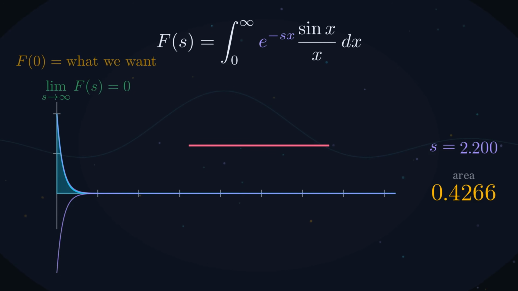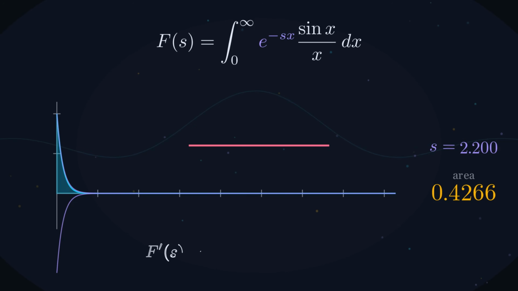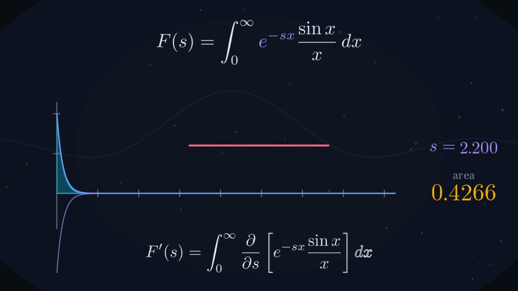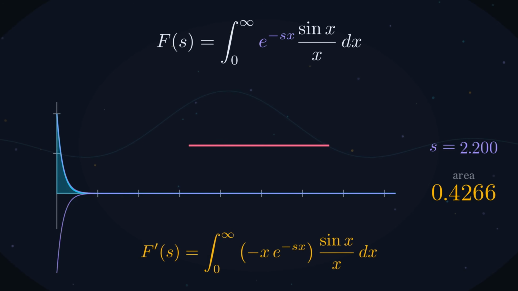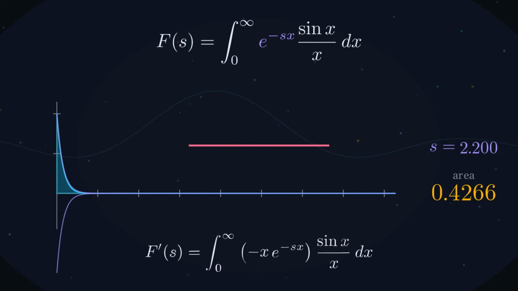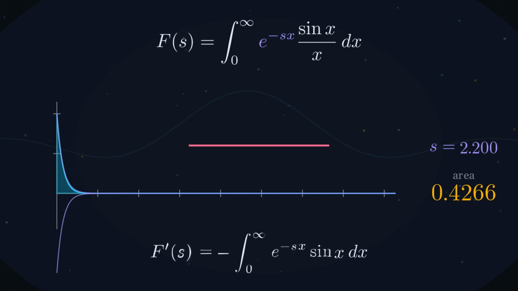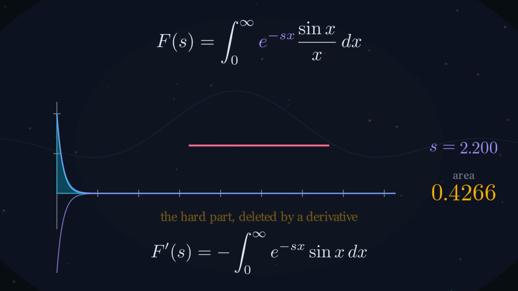And now, the actual trick. Differentiate with respect to s, not with respect to x, with respect to the parameter we invented. There it is. The x in the denominator was the entire difficulty of this problem. It's why there's no antiderivative. It's why the series was useless. And differentiating in s produces an x upstairs that eats it. The hard part of the problem was deleted by a derivative.